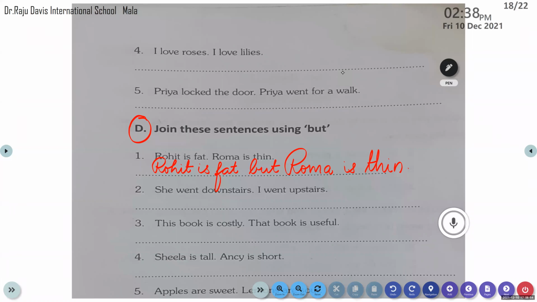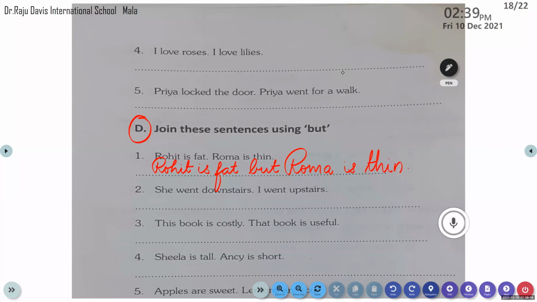Have you finished, Parvati? Yes. Yes, come on, read the second question. Second question in exercise B. He went downstairs. I went upstairs. Okay, very good. She went downstairs, I went upstairs.